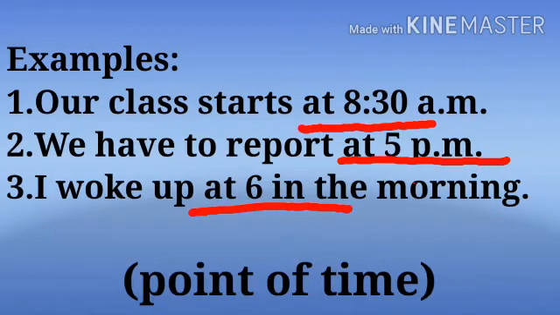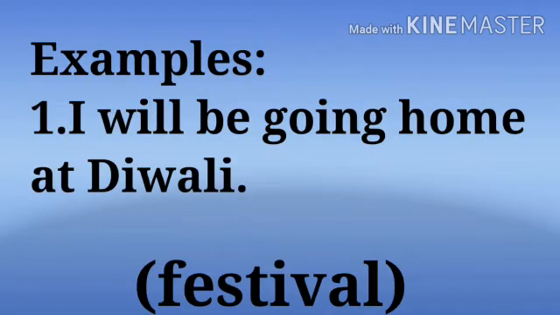Third, I woke up at 6 in the morning. Again, this is point of time. In these three examples, at 8:30, at 5 p.m. and at 6 in the morning are specific points of time. Next is for festivals. See the example. I will be going home at Diwali. Means on properly Diwali, on proper day you are going there.